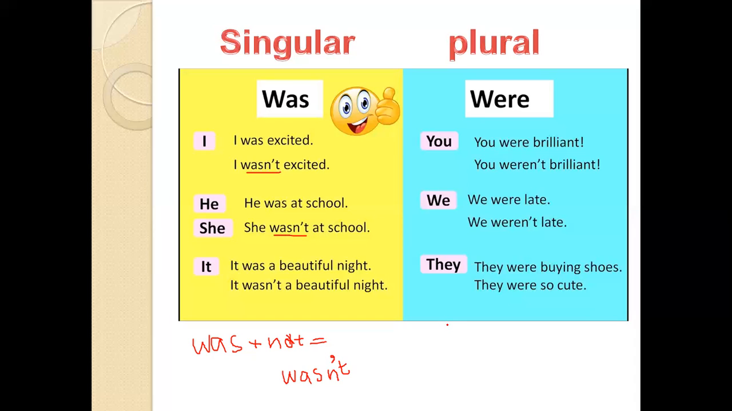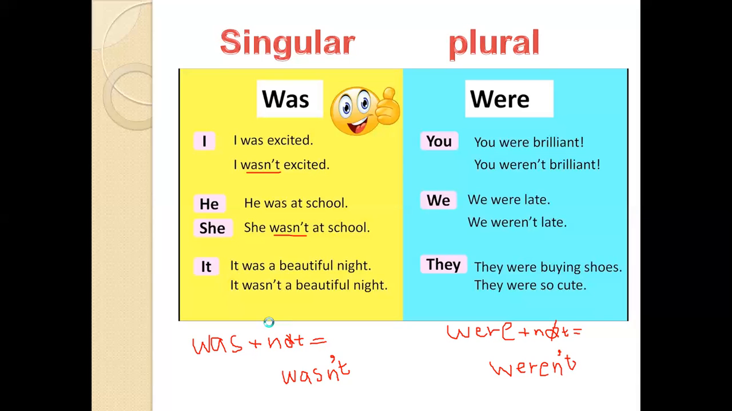The same thing with were plus not, weren't. So we make it one word, n't, we remove o and put an apostrophe here. So was becomes wasn't and were becomes weren't.